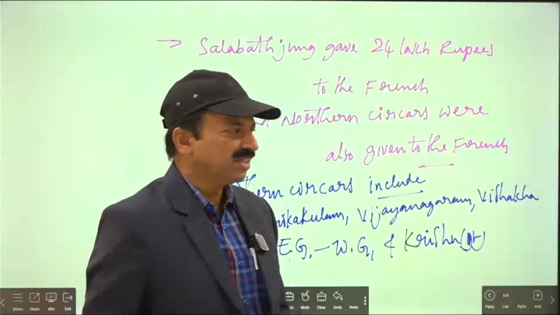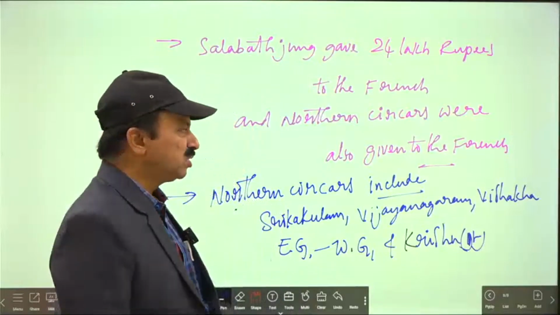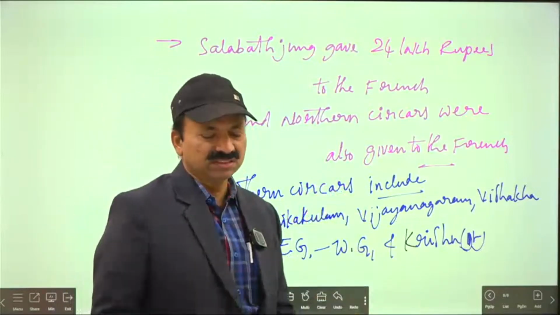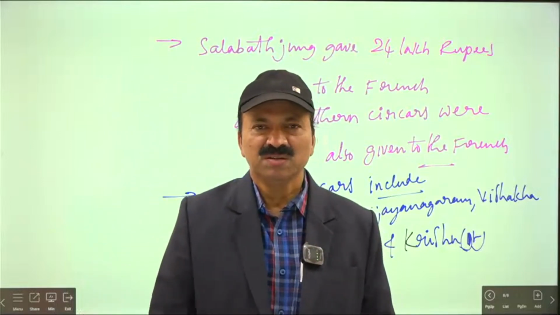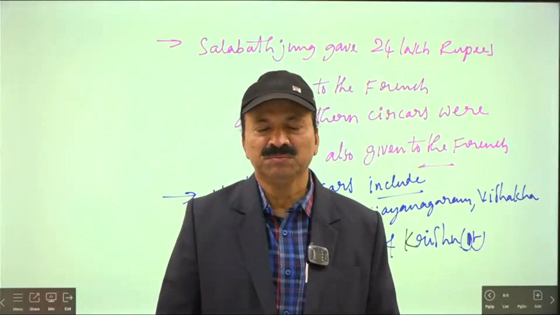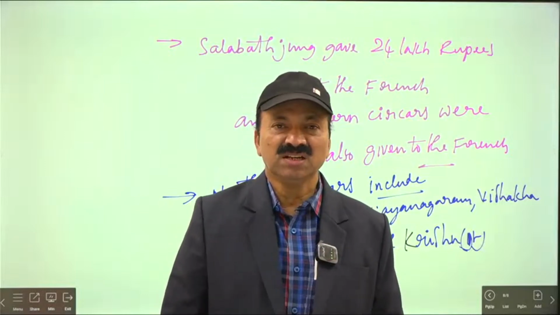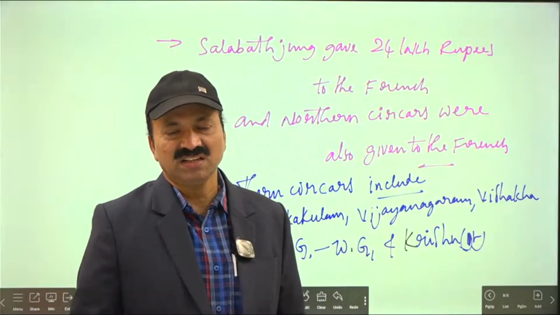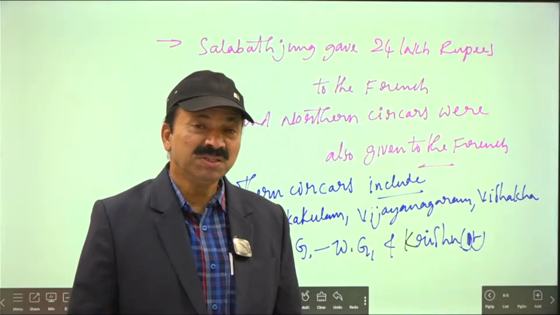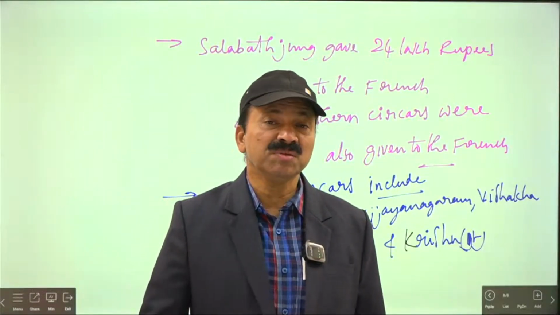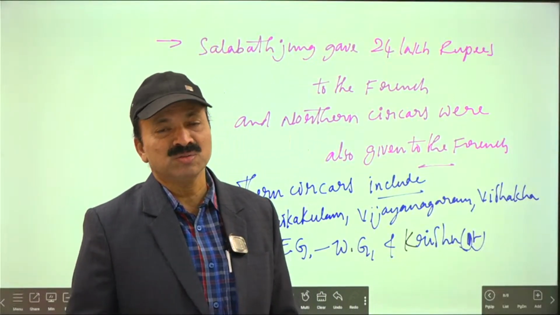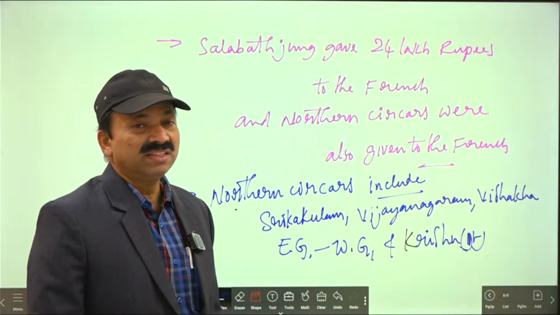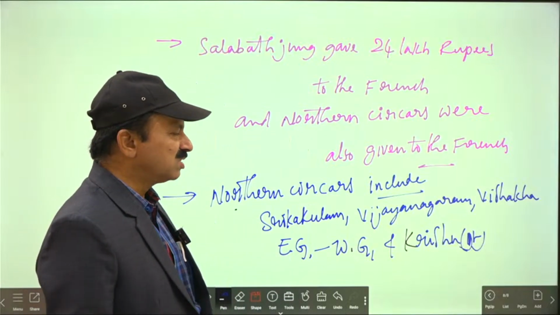So here what happened? Disparities arose between Bussy and Salabat Jung. Then Salabat Jung removed Bussy. But Bussy had good friendship with the Vijayanagaram Jamindar, who was close to Bussy. The Bobili Jamindar did not listen to the words of Bussy.